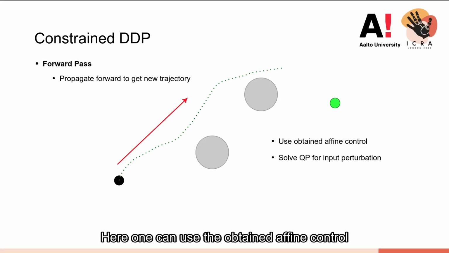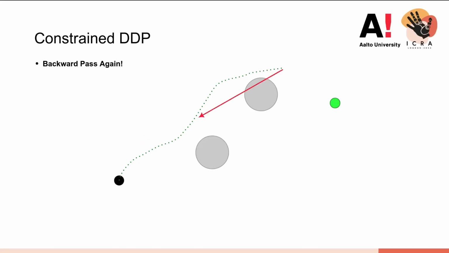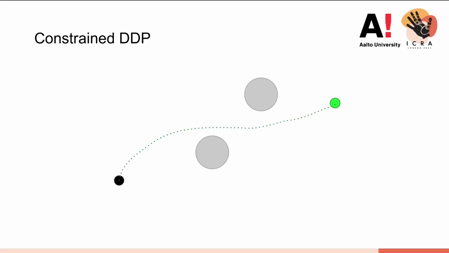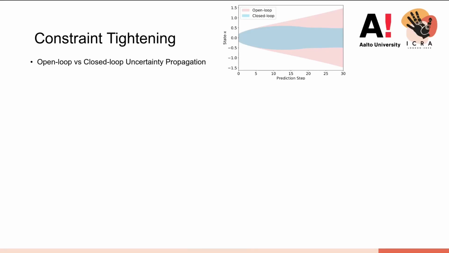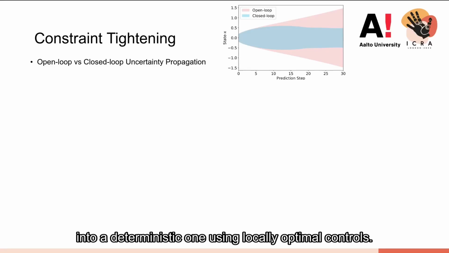Here, one can use the obtained affine control from the former step or solve a QP for input perturbation to ensure collision avoidance. Next, the backward pass is applied to the new trajectory, and so on, until the algorithm converges. In order not to be overly conservative, constraint tightening converts the optimization problem into a deterministic one using locally optimal controls.